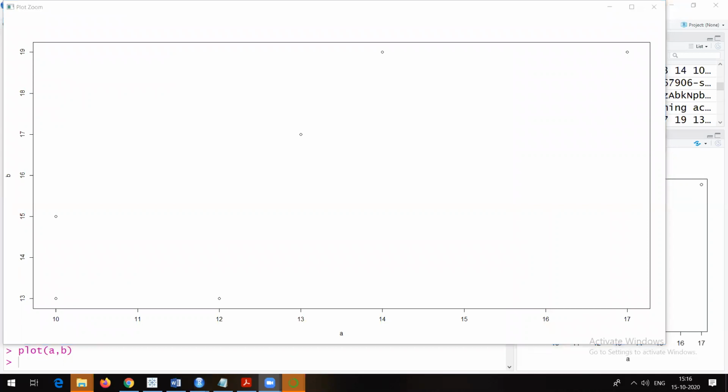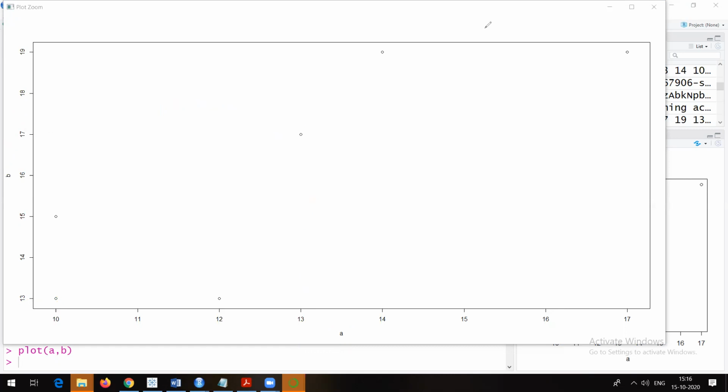Now you can see, in case of the A array, I was having all these values. So you can check, A is shown here and B is shown here, because in the command we mentioned it like this, plot A comma B. So A is X and B is Y. A is representing the X axis and B is representing the Y axis. So if A is 10, B is 30. Suppose if A is 12, B is 30. Suppose this one, what is it saying? It is saying that if A is 13, then B is 17. So a very simple graph we are plotting here with the help of the values of A and B.